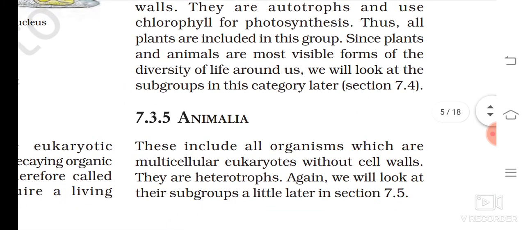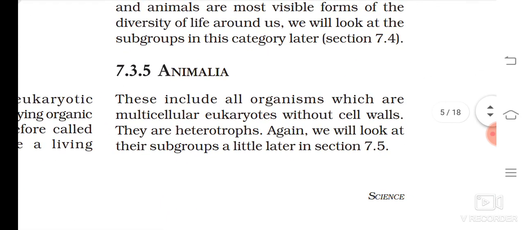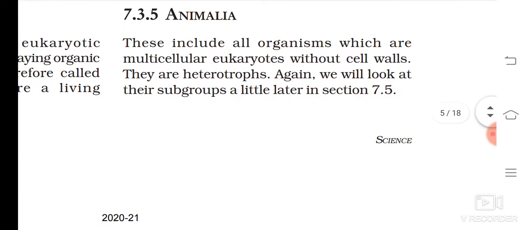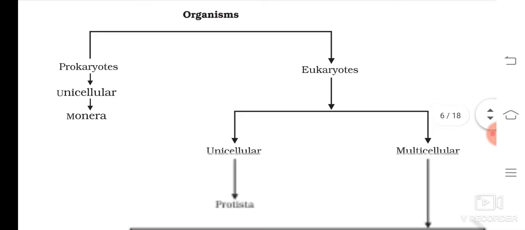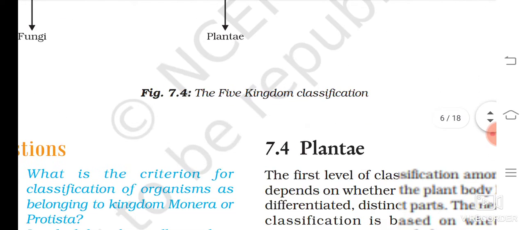Now Animalia. These include all organisms which are multicellular eukaryotes without cell wall. You know the main difference between animal cell and plant cell is that animal cells don't have a cell wall. They are heterotrophs. Again, we will look at the subgroups a little later in section 7.5, which is our section.